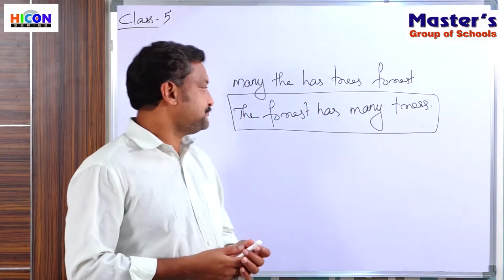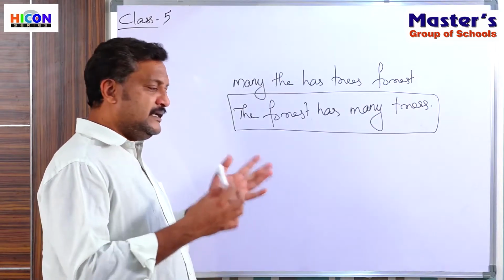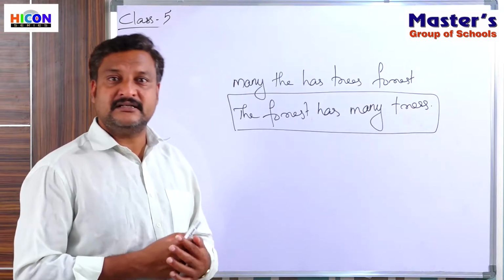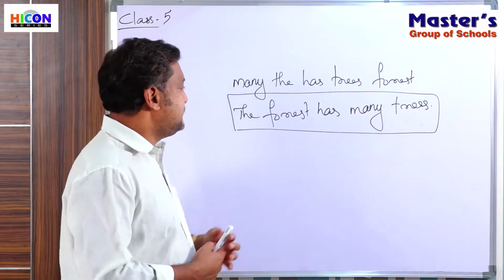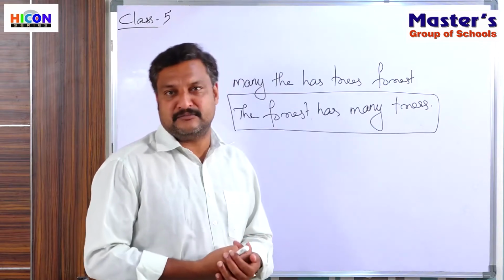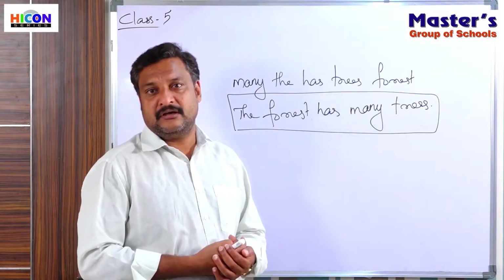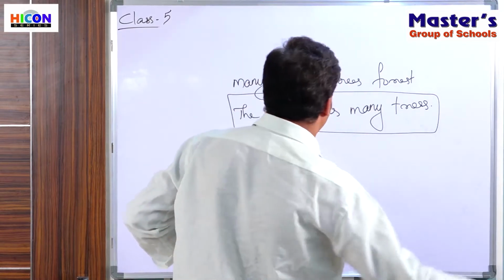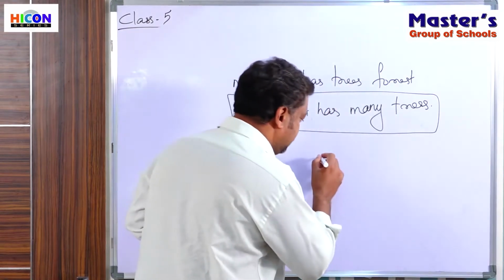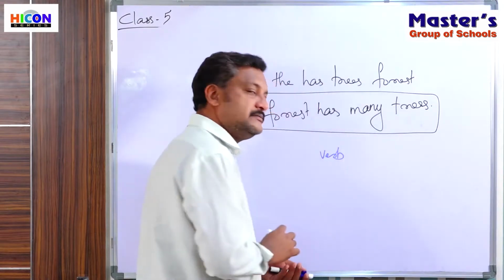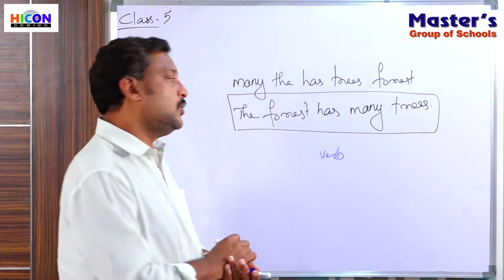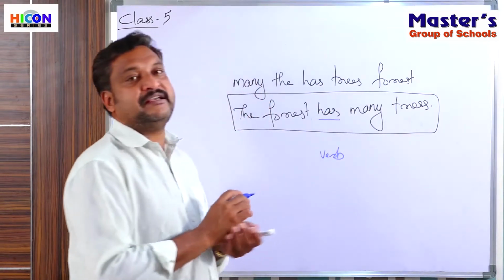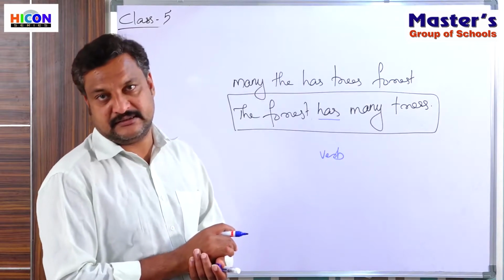Now, a sentence has two different parts. A sentence always says something, and that particular part is the verb of the sentence. When we identify the verb, it becomes easy to divide the sentence.